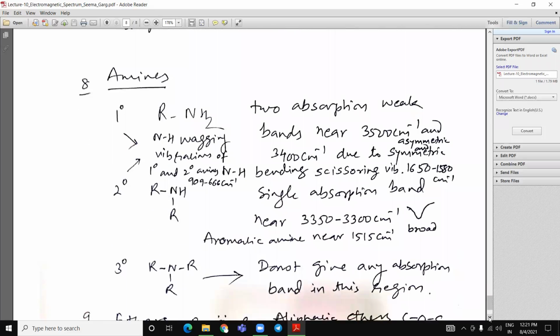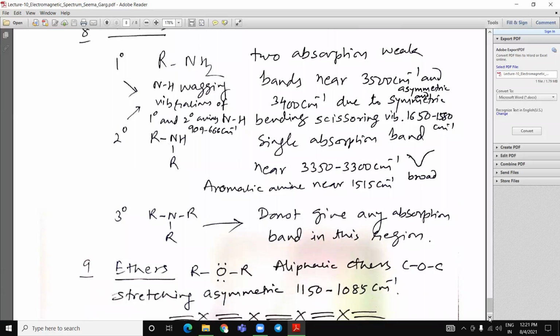Amines. Two absorption bands near 3500 are due to NH stretching vibrations, asymmetric and symmetric. The asymmetric vibration is observed at 3500, whereas 3400 is due to the symmetric vibration.